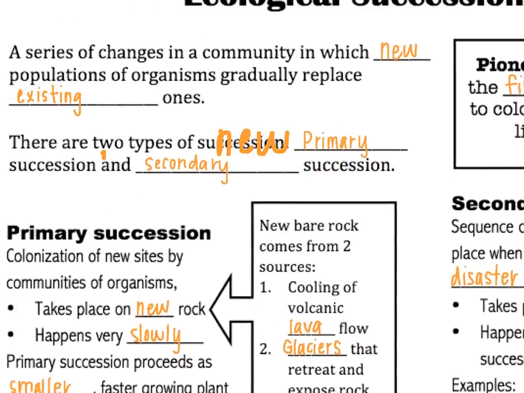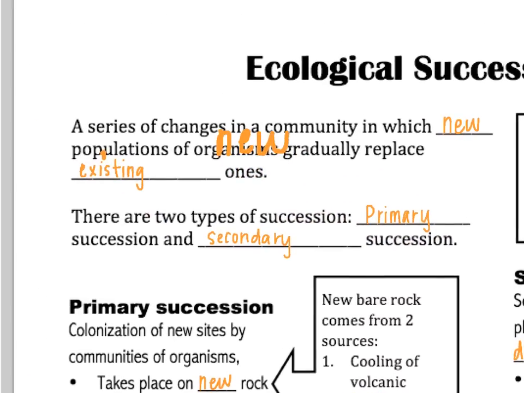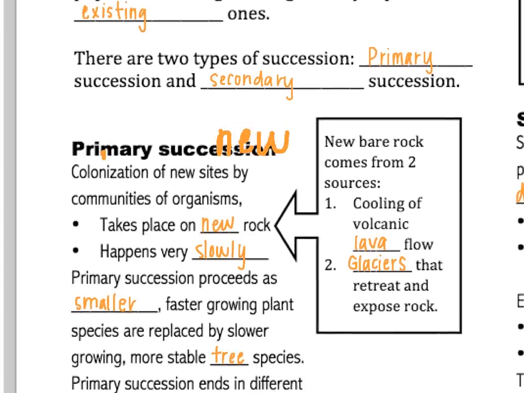Ecological succession is a series of changes in a community, and usually that's talking about mostly plants and not really the animals, in which new populations of organisms gradually replace existing ones. There are two main types of succession. The first is called primary succession. The second is called secondary succession. Let's look at primary succession first.